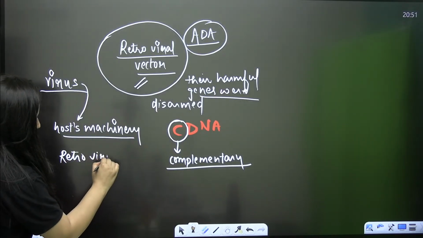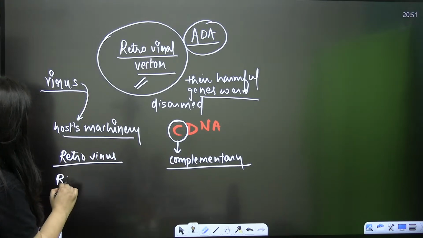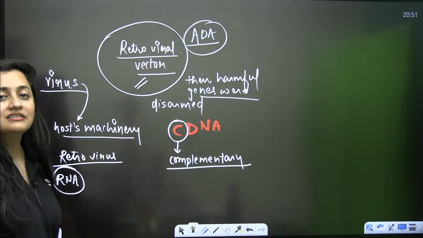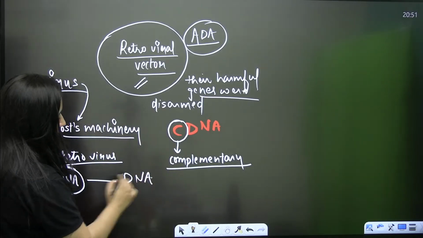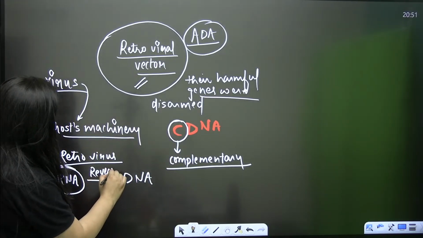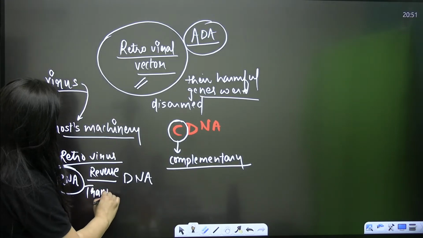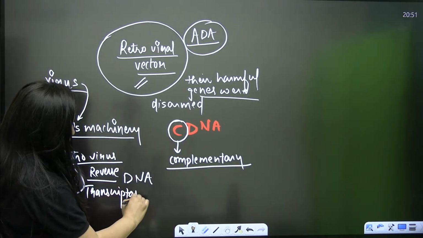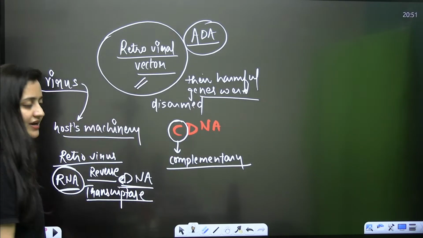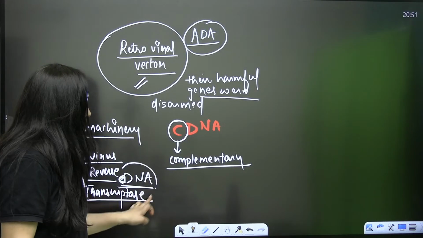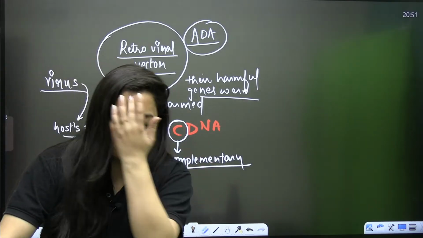A retrovirus means it has RNA as its genetic material. So from RNA, DNA will be formed with the help of the enzyme reverse transcriptase. This RNA will form the DNA, which will be single stranded DNA first. So this is the complementary DNA. It is formed from the RNA.